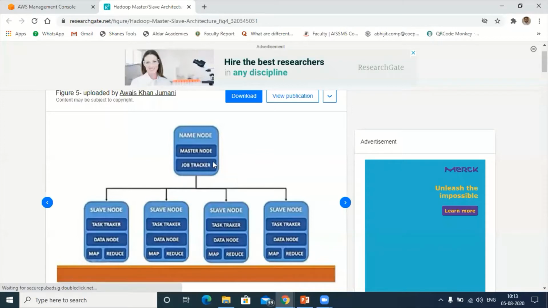I cannot refuse that data. I cannot give it back to the master node, right? What do we need to do? What is the solution now? See, all the slave nodes are full now. Imagine all the slave nodes are full.